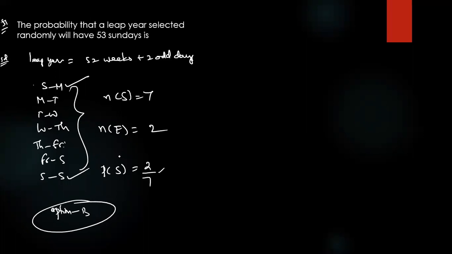Question 52. 3 identical dice are rolled. The probability that the same number will appear on each of the dice. What is the answer? So what is the sample space?